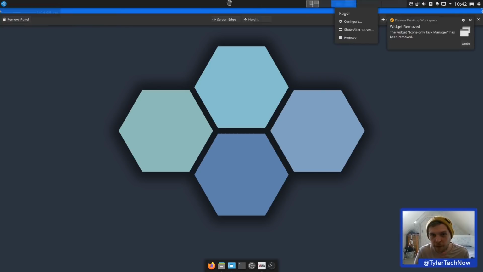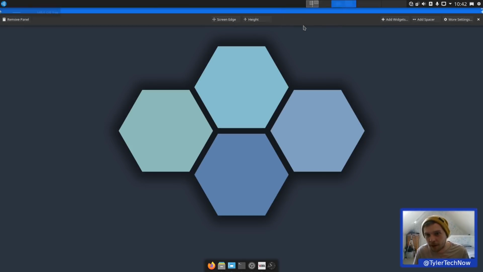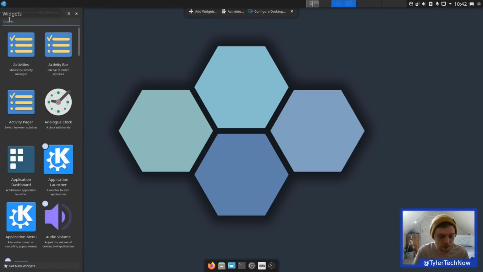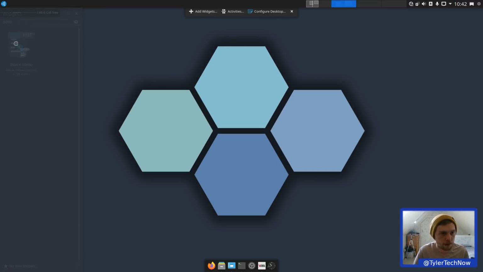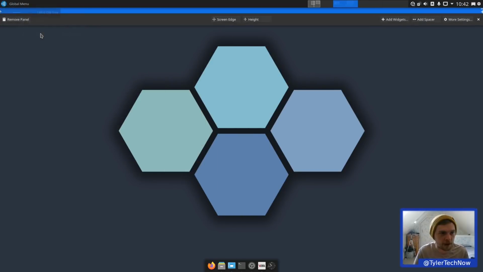We're going to have to add a separator or something, I think. Otherwise, when we reboot, that will all do the same thing that just happened. So if we go into Edit Panel once more, add a spacer. There it is. And it's from there to there. So now what we can do is add a global menu. So let's go on to add widgets. Let's close that one down. There's our global menu there. Did we do it? I don't know if we did. Yeah, we did. It's there.